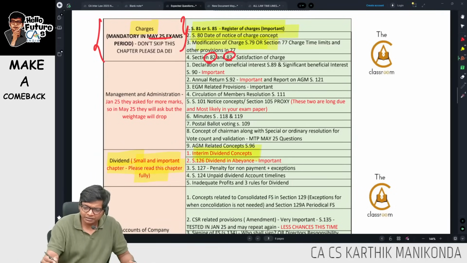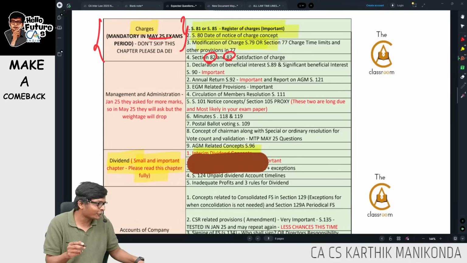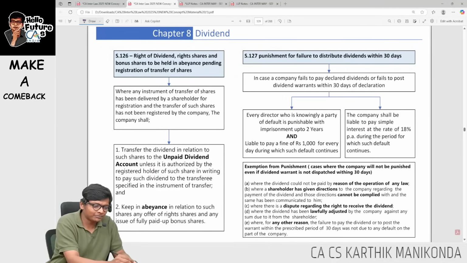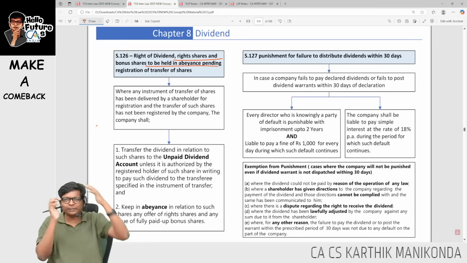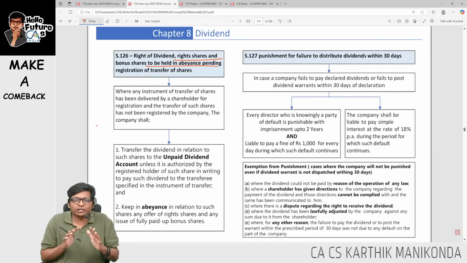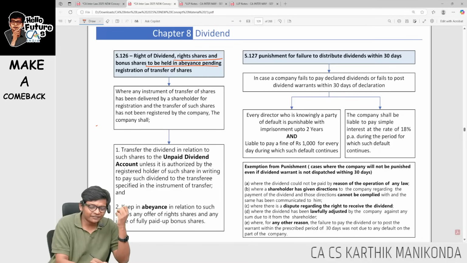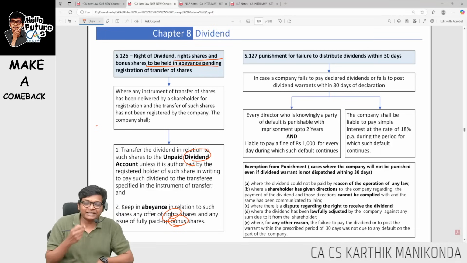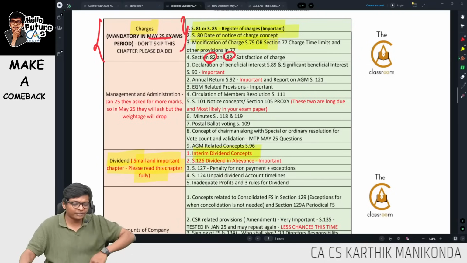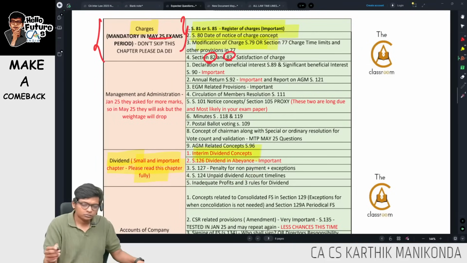Next is going to be 126, abeyance. Very sorry about this. Okay. Abeyance. What is abeyance saying? Sometimes when a share transfer is pending because of some dispute or any problem in the transfer deed, all the benefits that come out of that share during the transfer pending stage, like dividend or rights or bonus, all these will be kept in abeyance. Abeyance means it will be kept on hold. So rights and bonus will be kept in abeyance and dividend will be transferred to the unpaid dividend account as per the previous section.